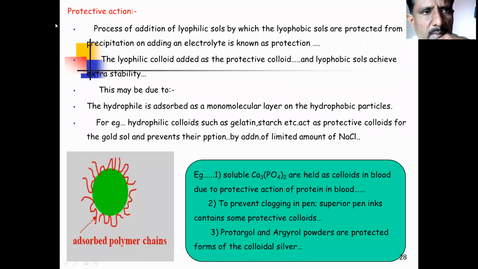We will see what is meant by protective action: the process of addition of lyophilic sol by which the lyophobic sols are protected is called protective action. Why are we adding lyophilic sol to lyophobic sol?